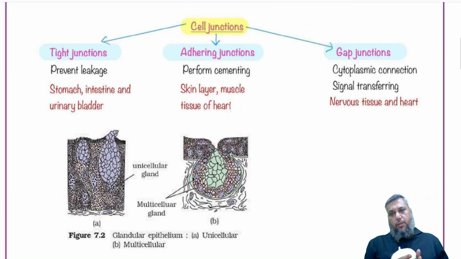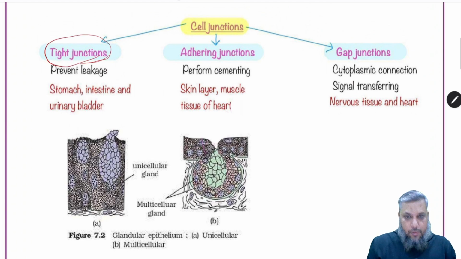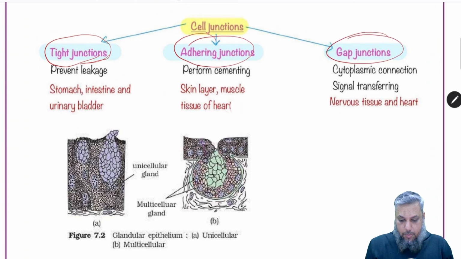It is found in different types of tissues, even epithelia, some types of muscular, and neural tissues. They show the presence of cell junctions. Now, the three types of cell junctions are the tight junctions, adherent junctions, and the gap junctions.